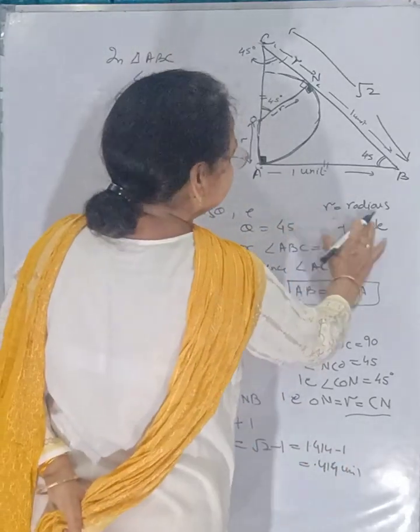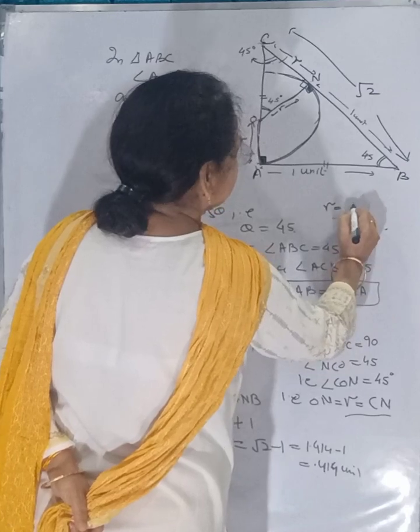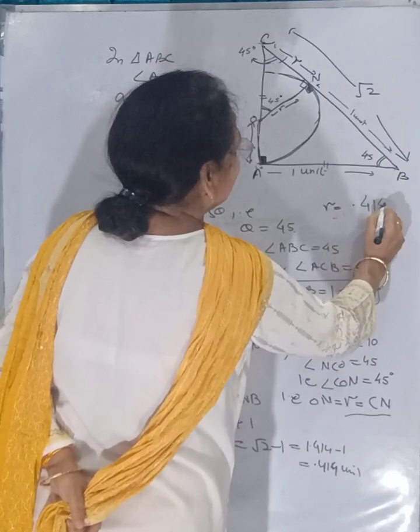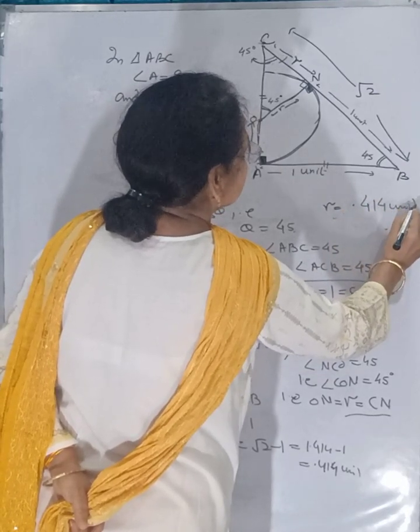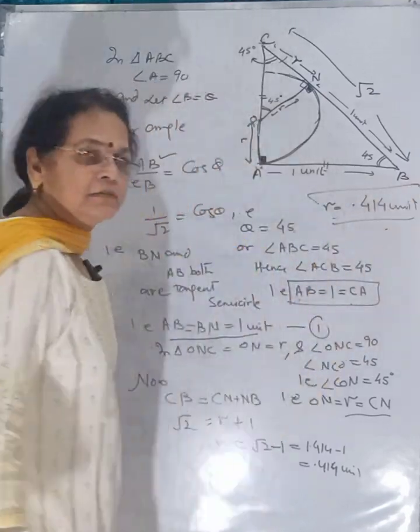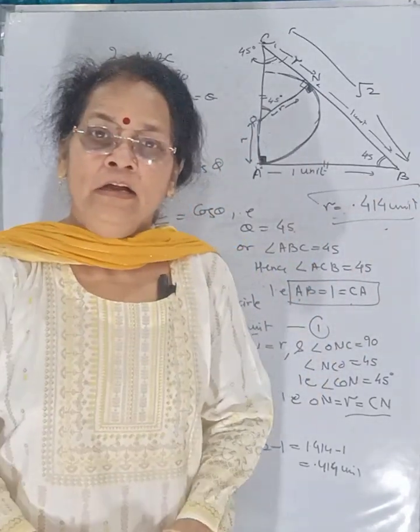The answer: R will be equal to 0.414 unit. This is the answer. Interesting and easy.